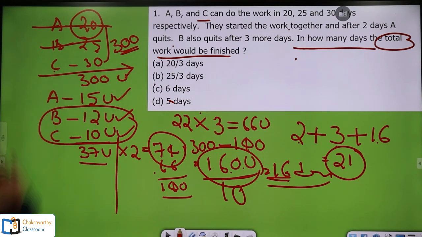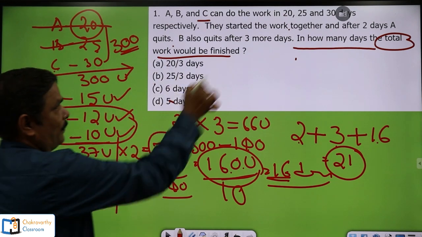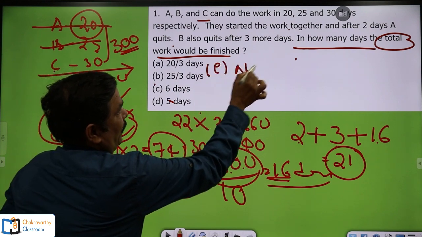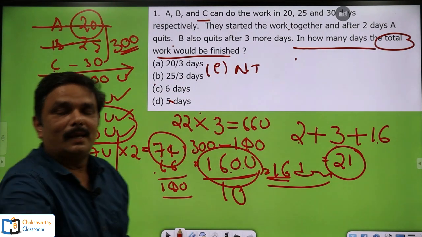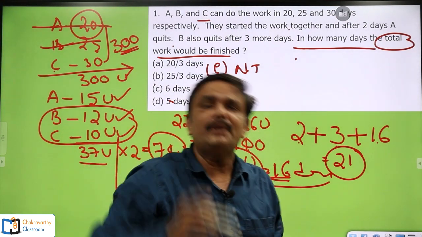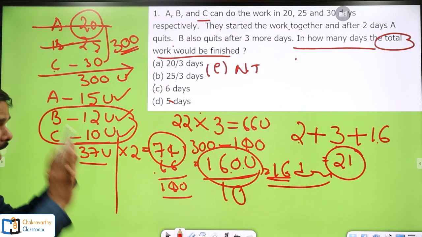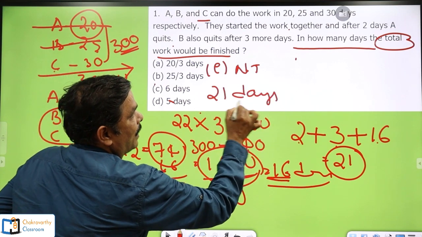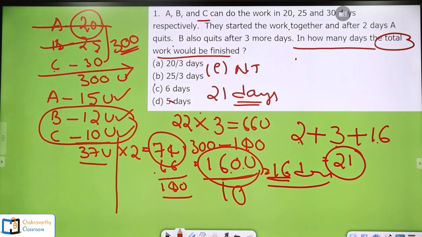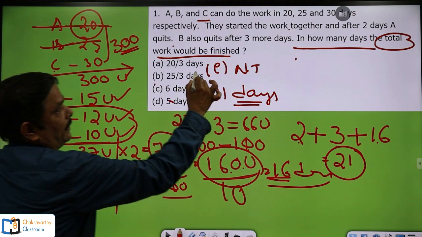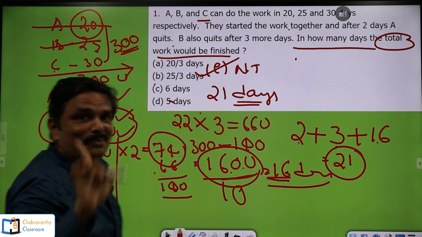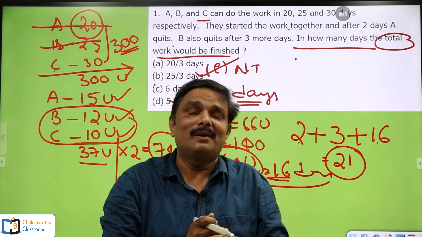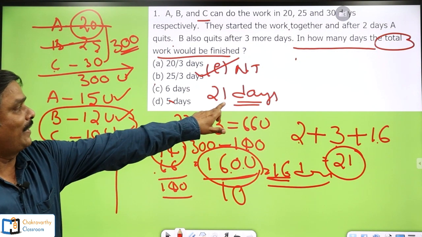Here you just make a small correction. Actually, for every question there is one option named E, none of these. They have not typed this one. For every question you keep one option as none of these. Here the answer is 21 days. Remember this, students. The answer is 21 days, but my option is none of these. There is a difference between answer and option. In my regular classes, I have clearly explained that. Alright, so the answer is 21 days.